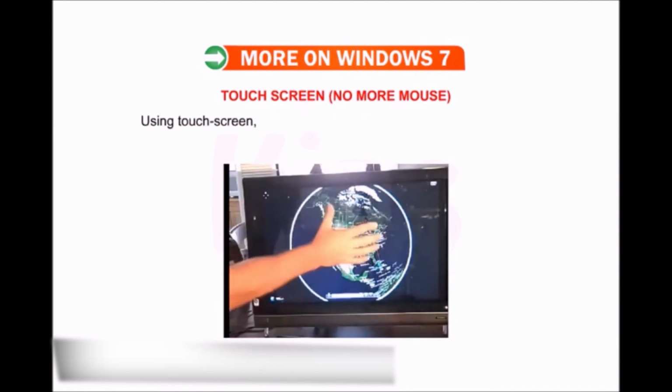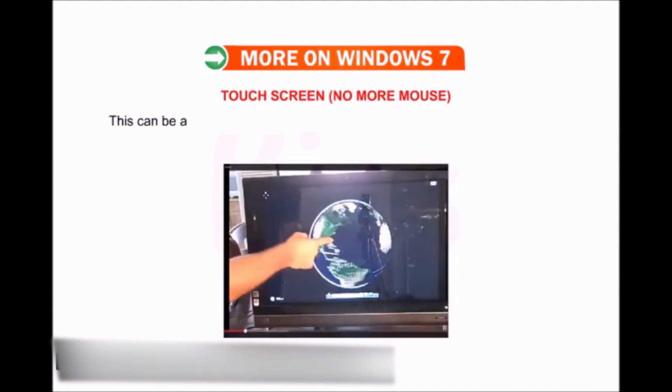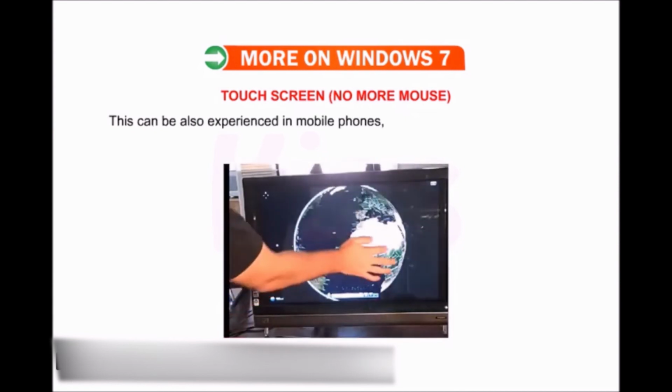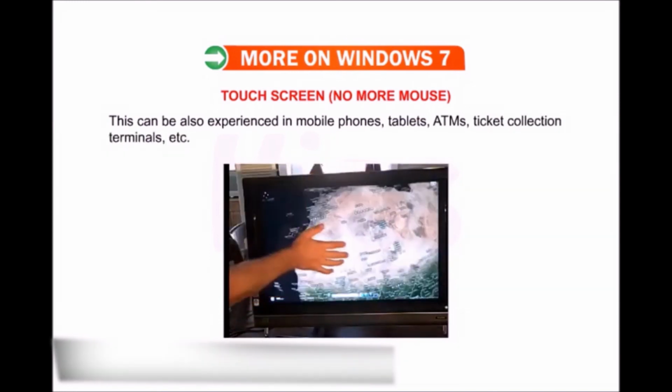Using touchscreen, we can even finger paint in the Paint software. This can also be experienced in mobile phones, tablets, ATMs, ticket collection terminals, etc.